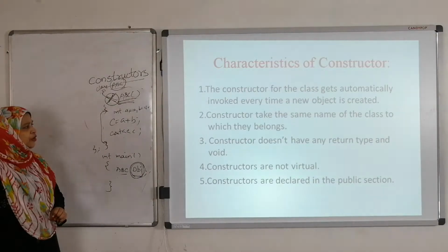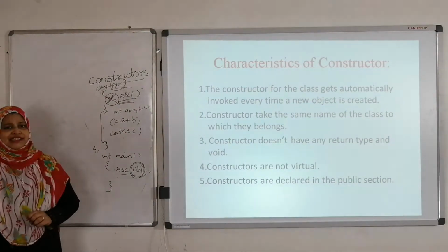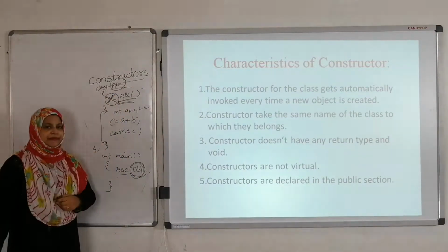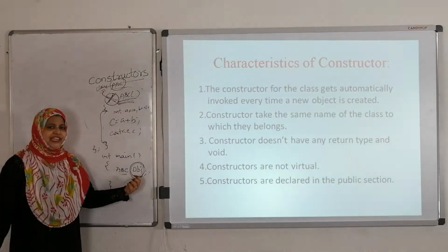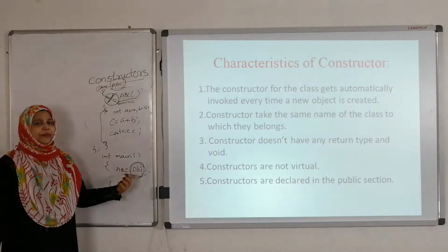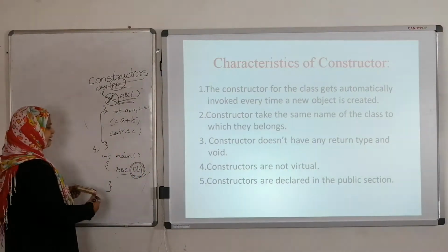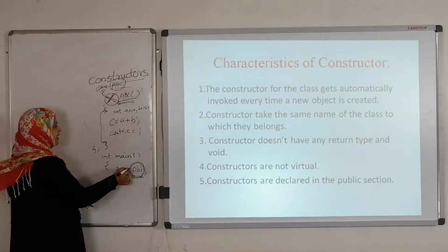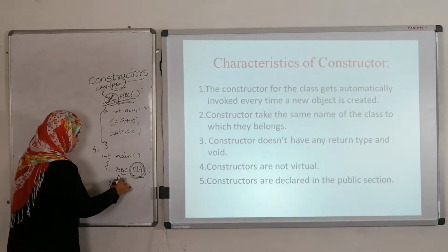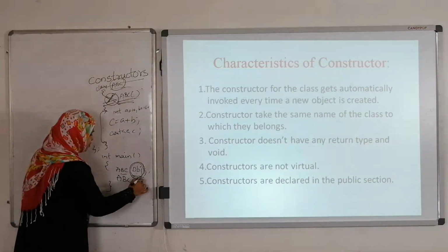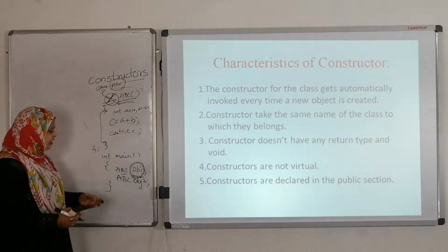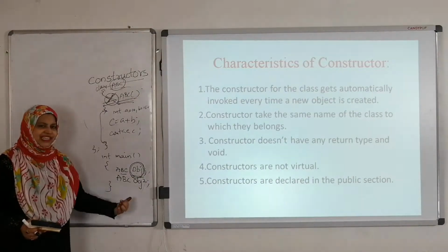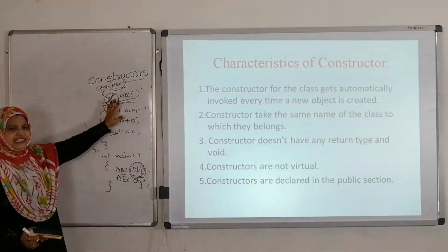A constructor of the class gets automatically invoked every time a new object is created. Here I am creating one object, in this case class ABC, constructor ABC is there. Whenever the object is created, the constructor is automatically invoked. For example, ABC obj1 means this constructor is going to be invoked. If I create one more object obj2, again, whenever the object is created, this constructor is automatically invoked.